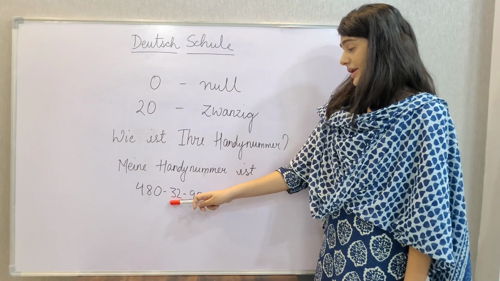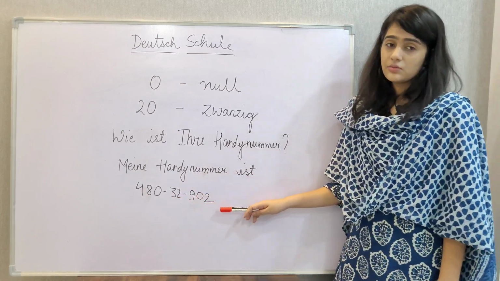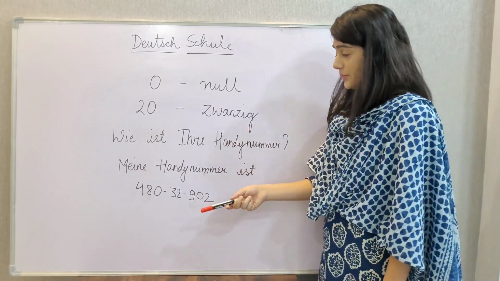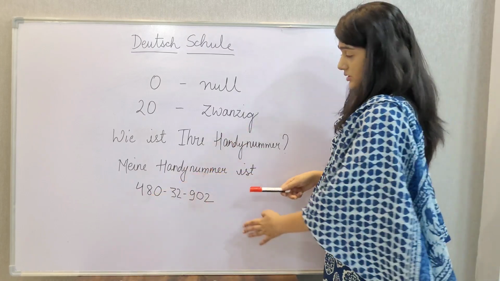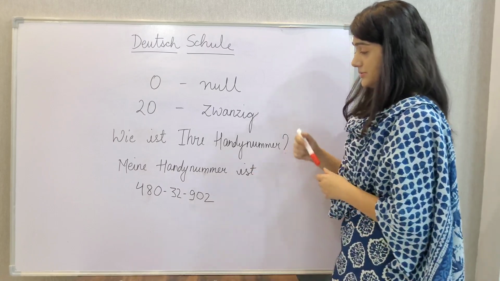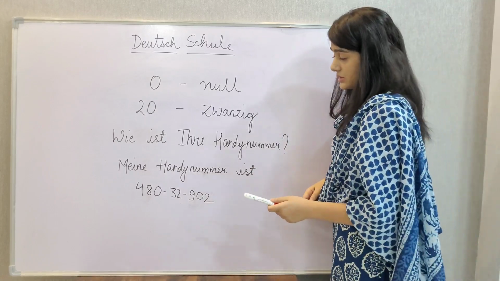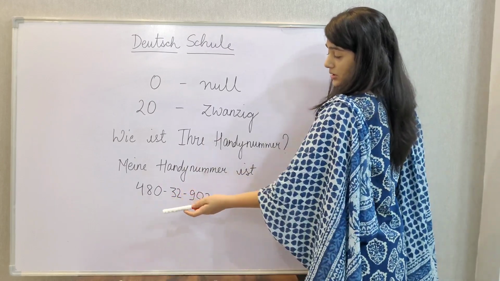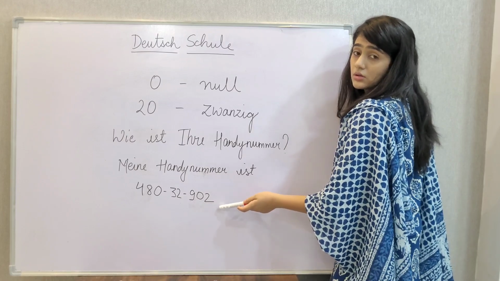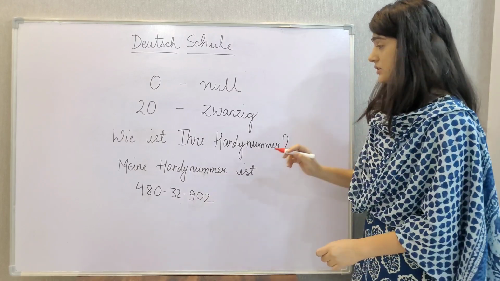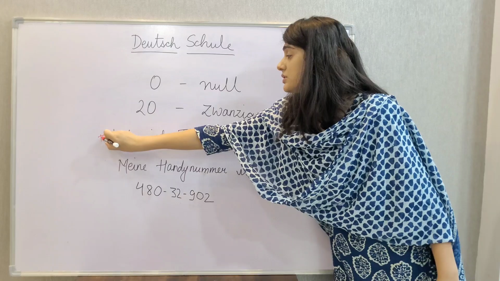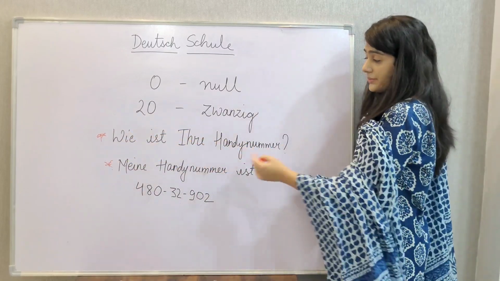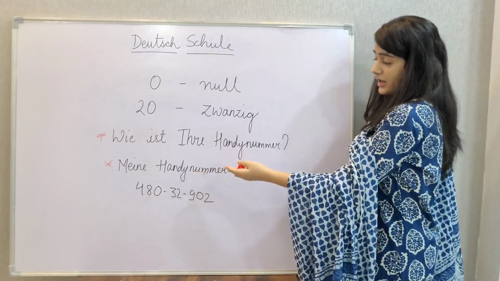480 32902. This is just for the practice. You can practice your own phone number just by writing it down in this way, and then you can start practicing how to speak numbers in German. So this is just an example. 480 32902. So this was the question, and this is the answer. Wie ist Ihre Handynummer? Meine Handynummer ist 480 32902.